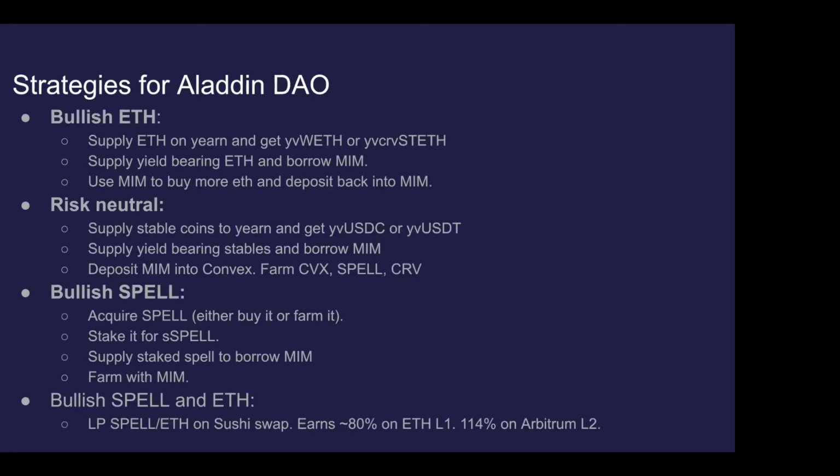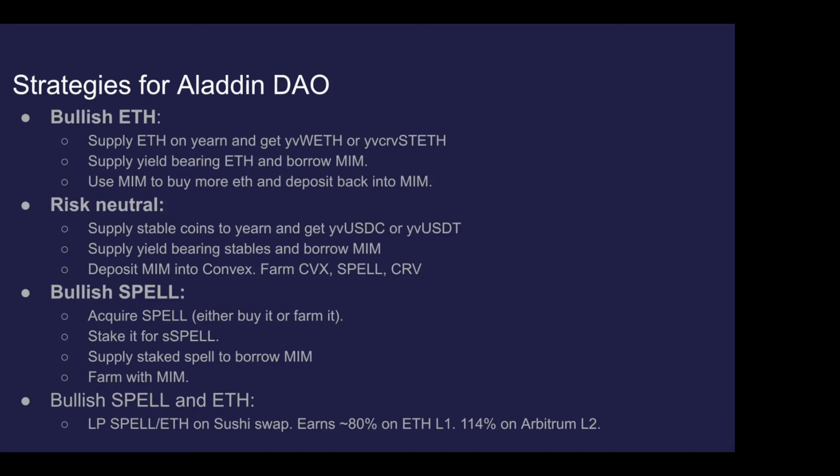Excuse the pun. So there are four main strategies that anyone who's interested in this idea of leveraged yield-bearing collateralized loans can take advantage of. The first one, if you're bullish on ETH, would be the least risky bullish ETH position: supply ETH on Yearn and get Yearn Curve staked ETH.